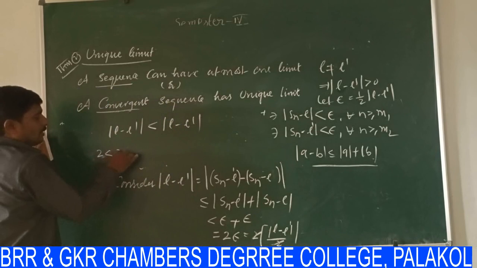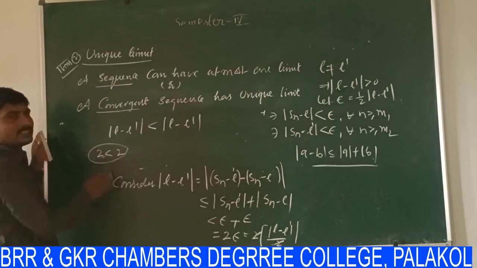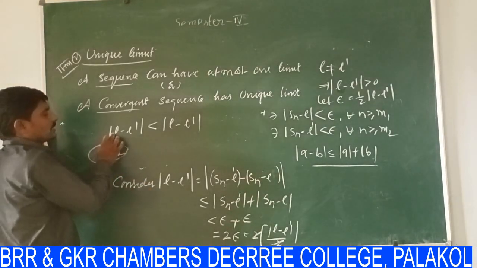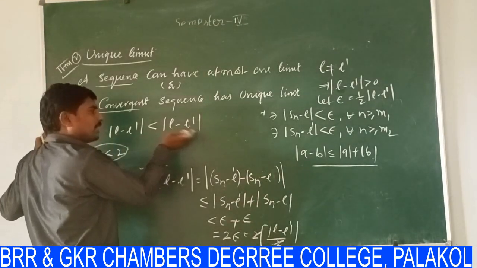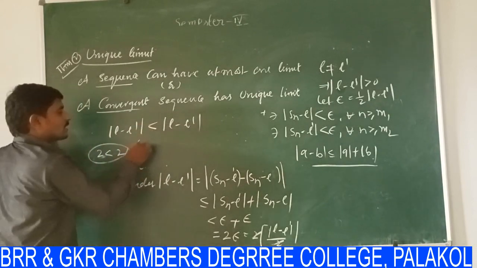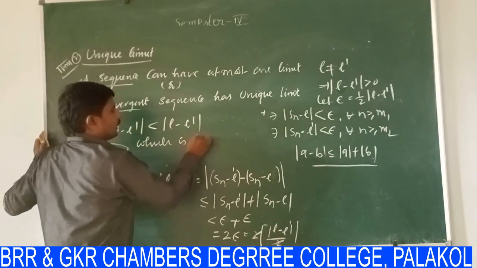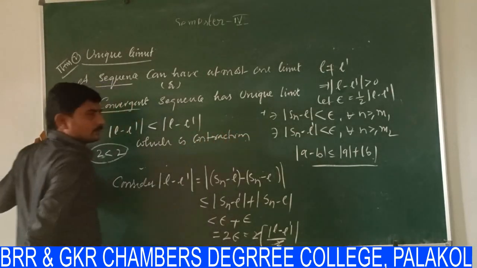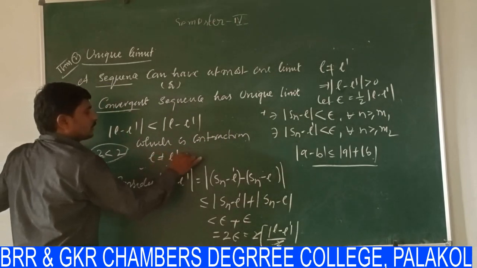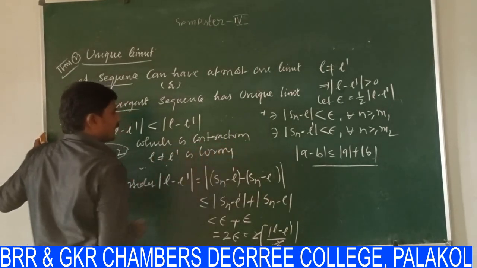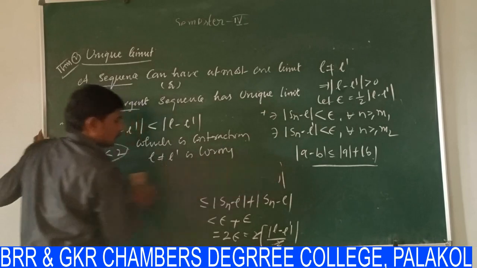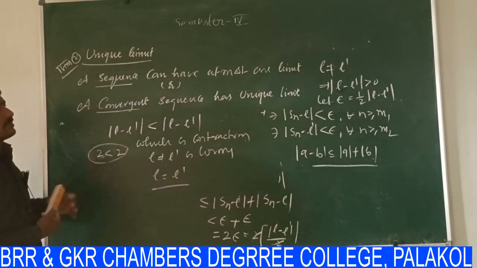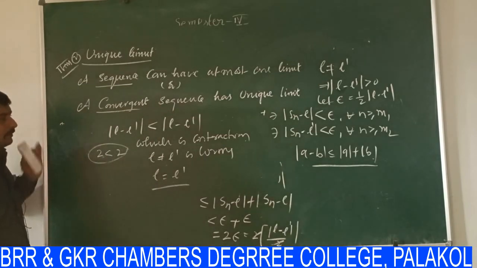For example, 3 is less than 3 is absurd, it is a contradiction, it is wrong. Any number is not less than itself. Both are equal, but the relation is less than, which is a contradiction. Whenever there is a contradiction, we say that the assumption L is not equal to L dash is wrong. So finally we conclude that L is equal to L dash. Therefore, the convergent sequence has a unique limit.